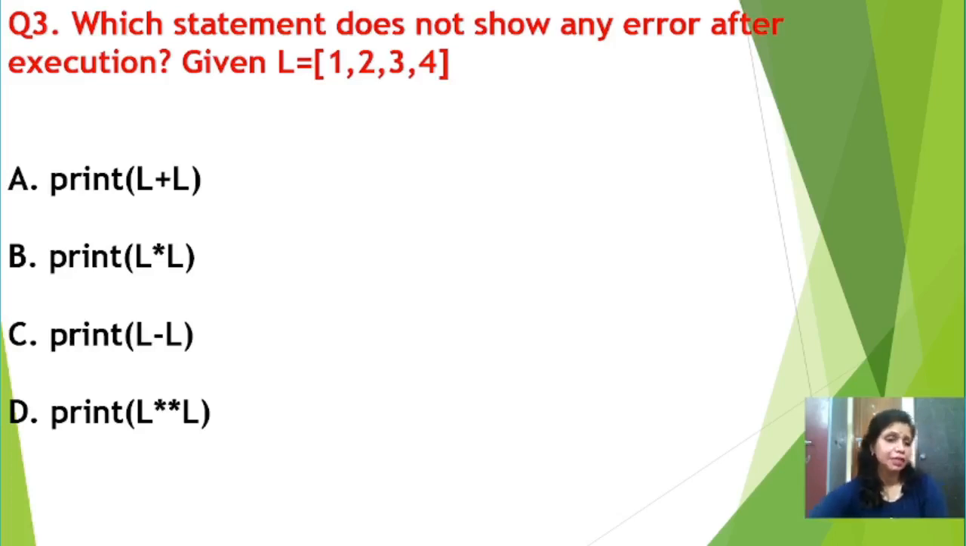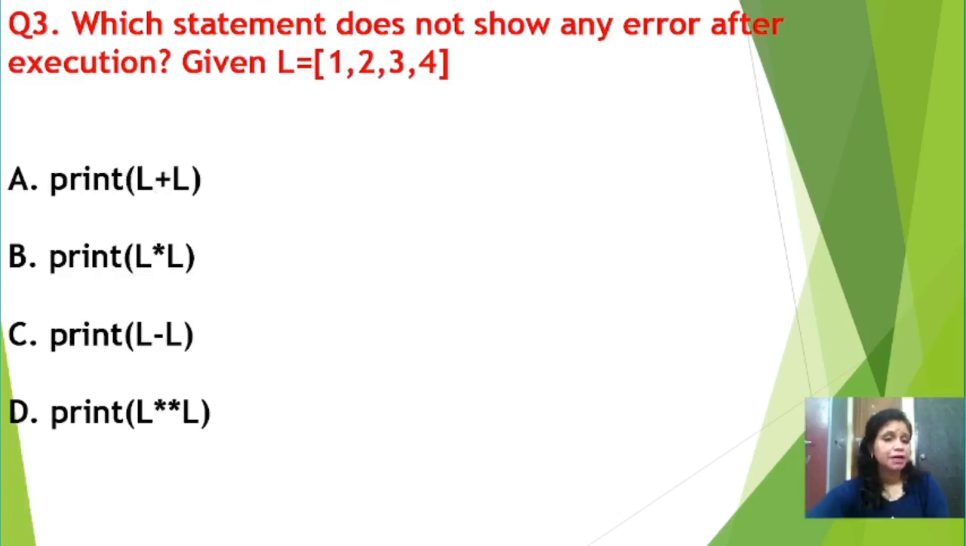Now option A says print L plus L. Here the plus operator is there, but that is not mathematical addition, that is the concatenation operator. That means you want to join the elements of this L variable to the elements of the other L variable. So this is the correct option.